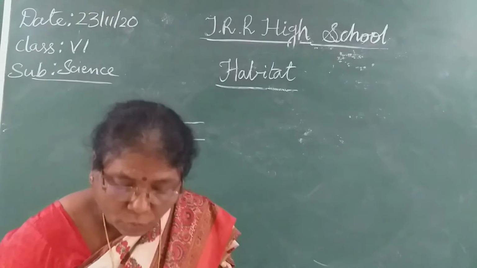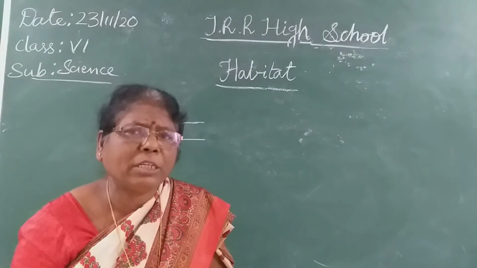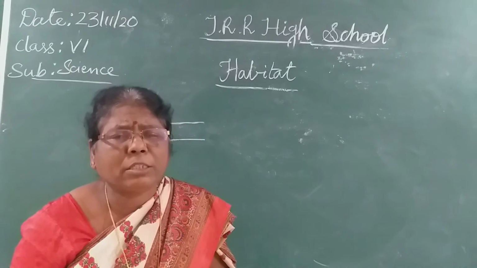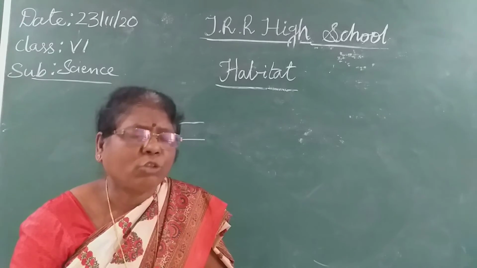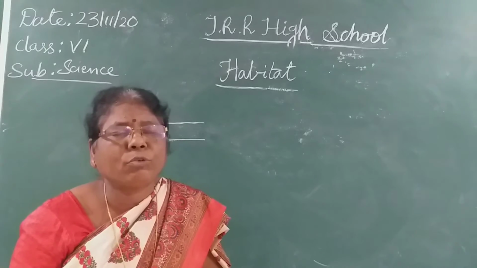They grow in the forest, and you can have them at home also. Maximum houses will have mango trees. Sapota trees will be there. Tamarind will be there. So these plants we usually have even in the houses.